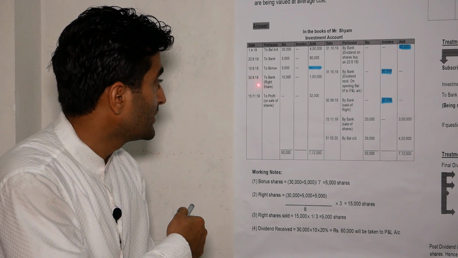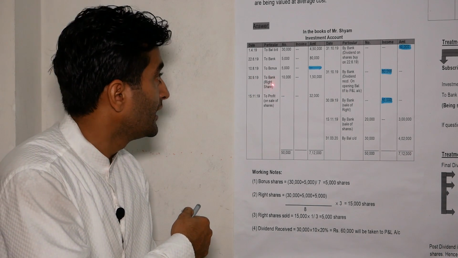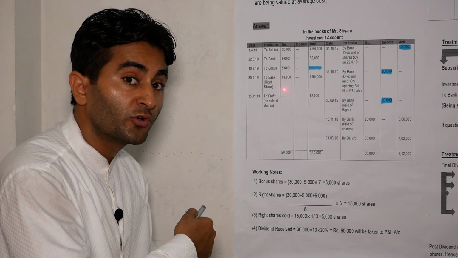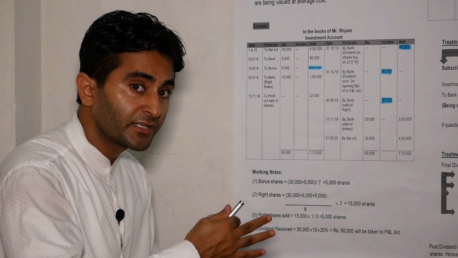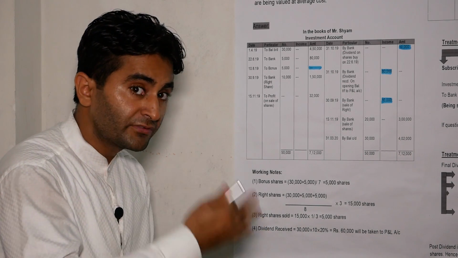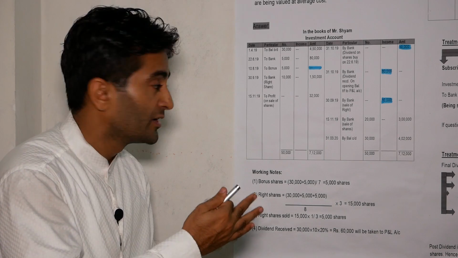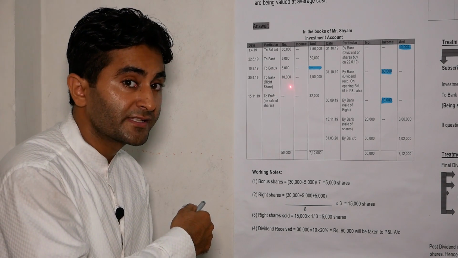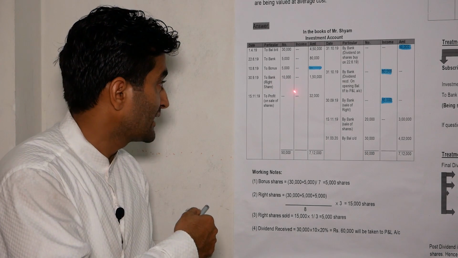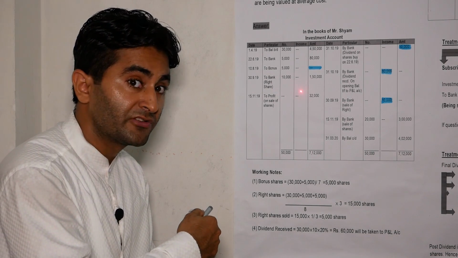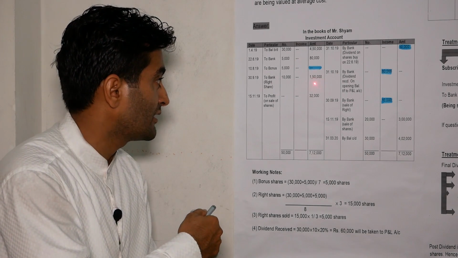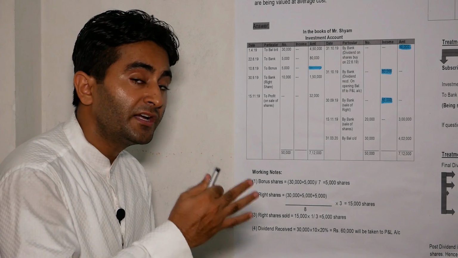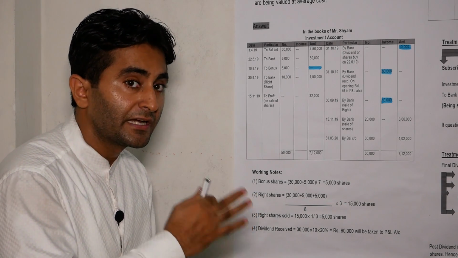And 30th September 2019, to bank, rights share 10,000, because out of 15,000 shares, we have sold 5,000 shares to Mr. Ram. So now we have 10,000 rights shares left, the cost of which is 15 per share. So 10,000 into 15 is equal to 1,50,000. So now we are doing adjustment number 3, dividend.